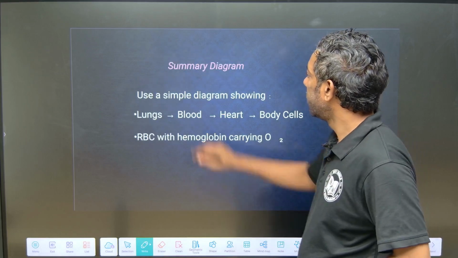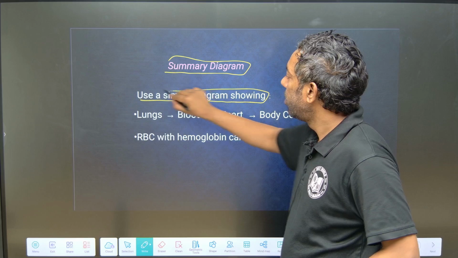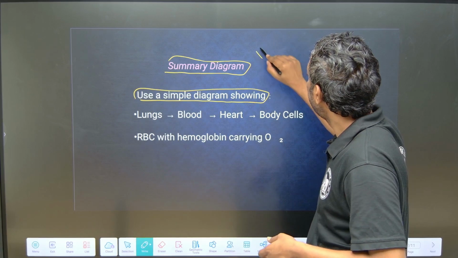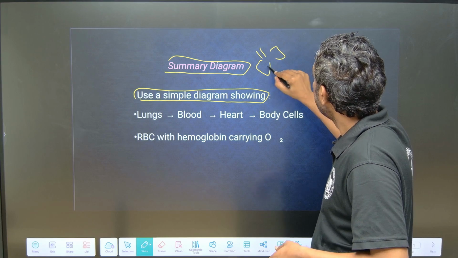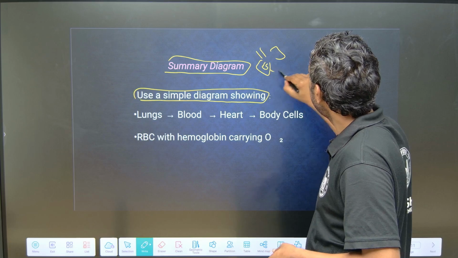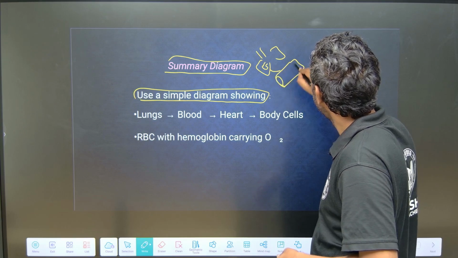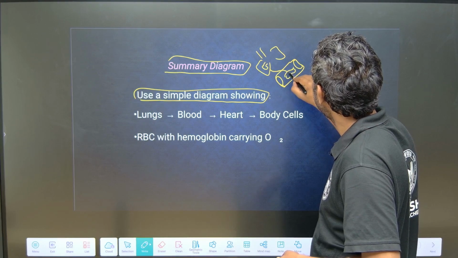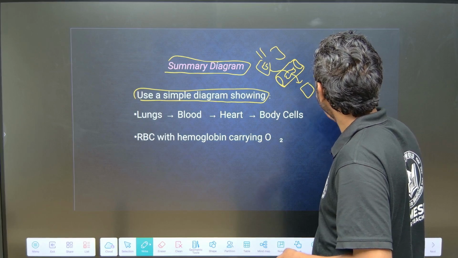Next, a summary of this class using a simple diagram. Oxygen first reaches the lungs, and in the lungs there is an alveolar sac. From the alveolar sac it reaches the blood vessel. In the blood vessel, there is a blood cell, and from the blood cell it finally reaches the tissue. These are the tissue cells.